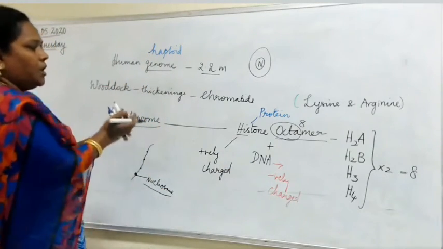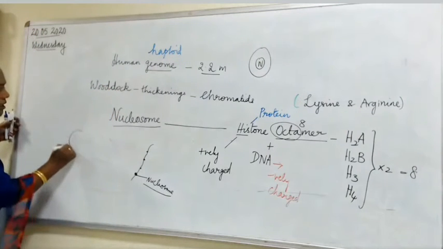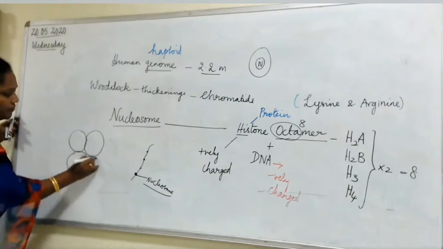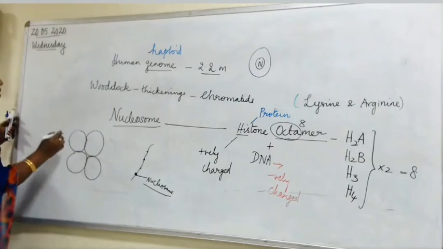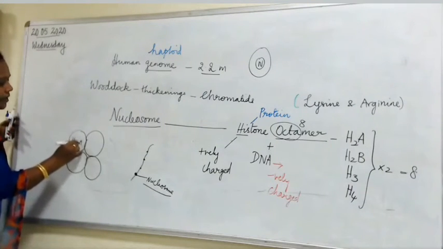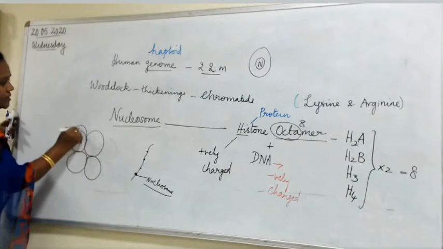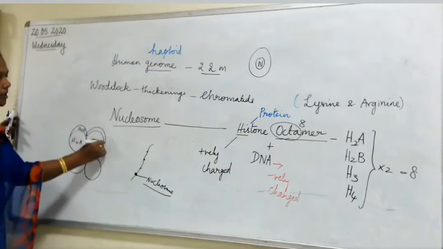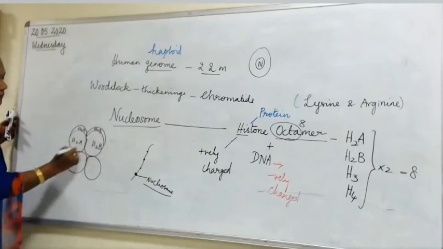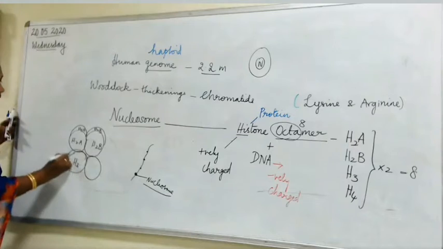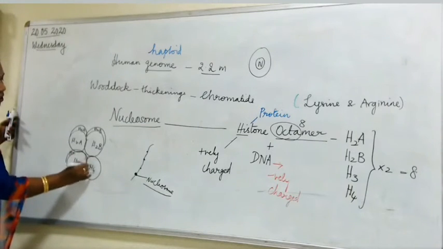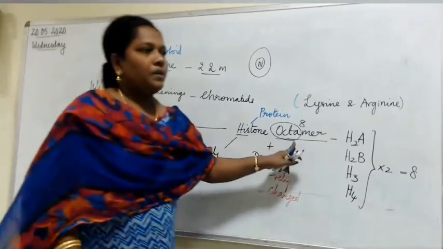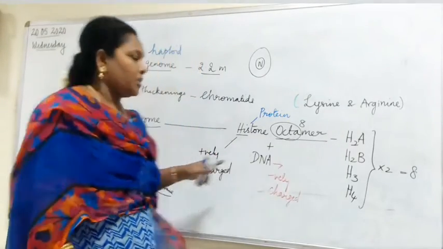So histone is a ball-like cell. When you just observe, it is like this. 1, 2, 3, 4. This is the structure of the histone octamer. You just H2A. Okay. Here one more will be there. This is also H2A, 2, 2, right? So this is H2B. Can you look at both sides? Like this is also H2B. Here it is H3. And here also H3. Here H4. Here also it is H4. So totally how many are there? 8. So that is why you call this to be histone octamer.